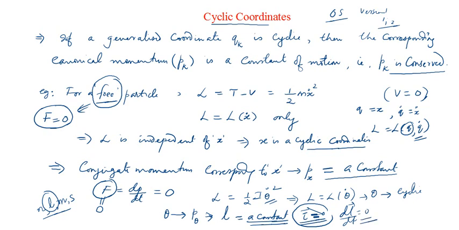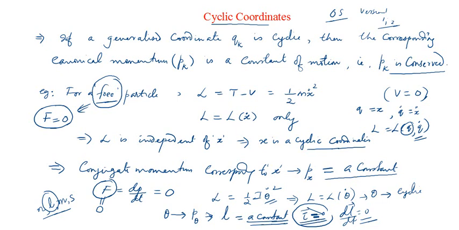Okay, so that is our conclusion. Before I conclude, let me wind up by briefing what we have taken from here. We have defined what is known as a cyclic coordinate. What is meant by a cyclic coordinate? It is any coordinate of the system which is absent in the Lagrangian of the system.